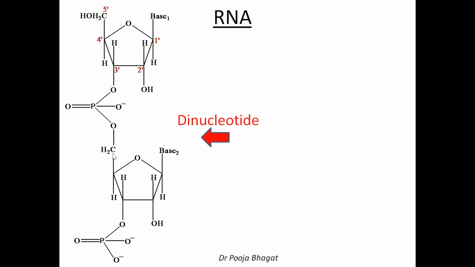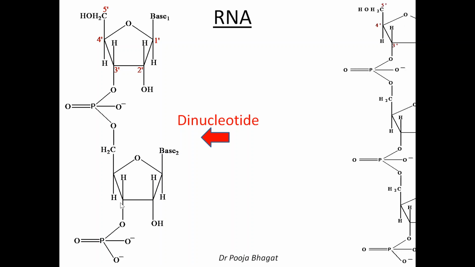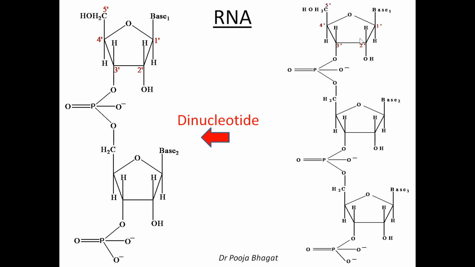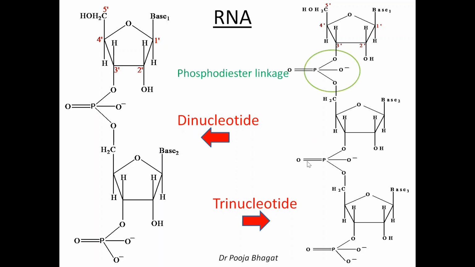This is a dinucleotide. As you can see, two nucleotides are there. Now this one, how many units are there? 1, 2, 3. So this is a trinucleotide and the linkage is the same. The 3' of this is attached with the 5' of this through a phosphate group. Similarly, the 3' of this is attached to the 5' of another one through the phosphate group. And this linkage is called phosphodiester linkage. You see, a diester bond is there, one ester from here, one ester from here. So it is phosphodiester linkage.